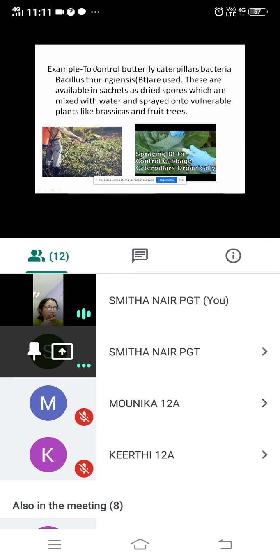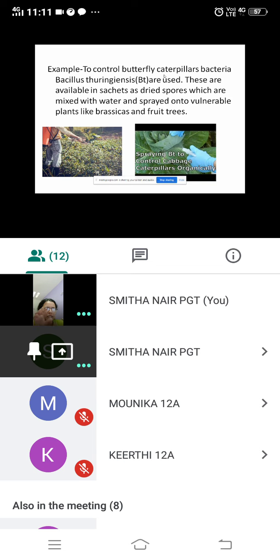Another example, to control butterfly caterpillars, the bacteria Bacillus thuringiensis is used. BT. Now this you will be studying in our next chapter in detail. Bacillus thuringiensis is a bacteria which is used to control. You're not completely killing it. You are controlling the caterpillars. Last time you had seen in our biolab also, we had a caterpillar.